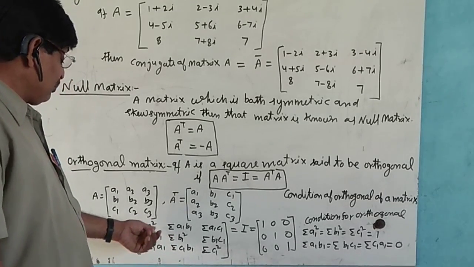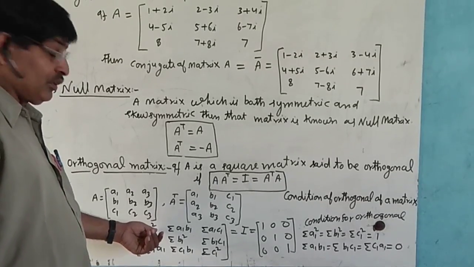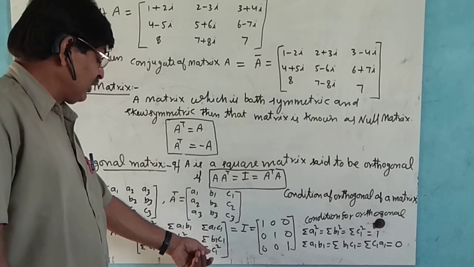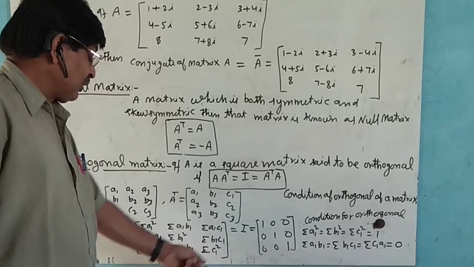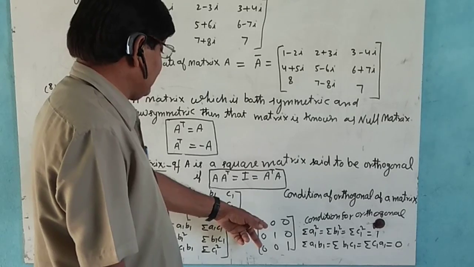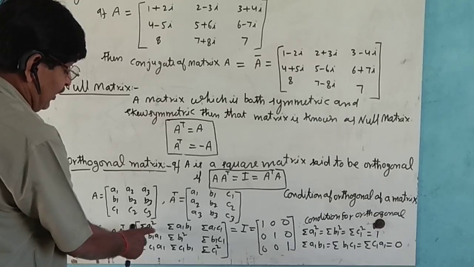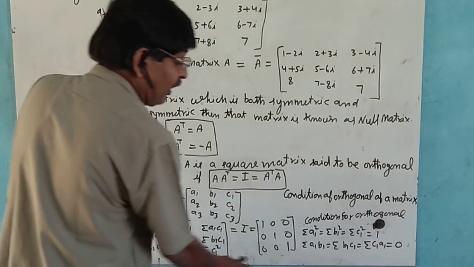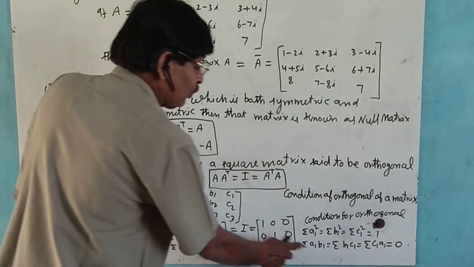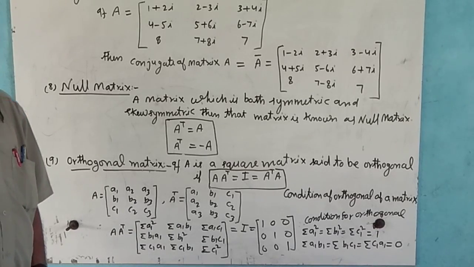Now, in this case, A1 square plus A2 square plus A3 square, B1 square plus B2 square plus B3 square, C1 square plus C2 square plus C3 square in the summation part, and this is equal to the identity matrix I, with 1 1 1 on the diagonal. So this middle part, the sum of A1 square, B1 square, C1 square, equals 1 and the rest of the elements equal 0. This is the condition for an orthogonal matrix.